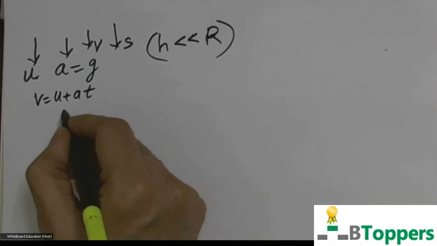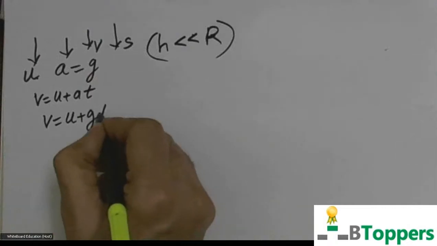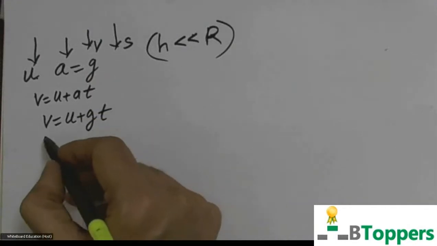So in the equation v = u + at, if you substitute a = g, then the velocity of the body at time t is given by v = u + gt.